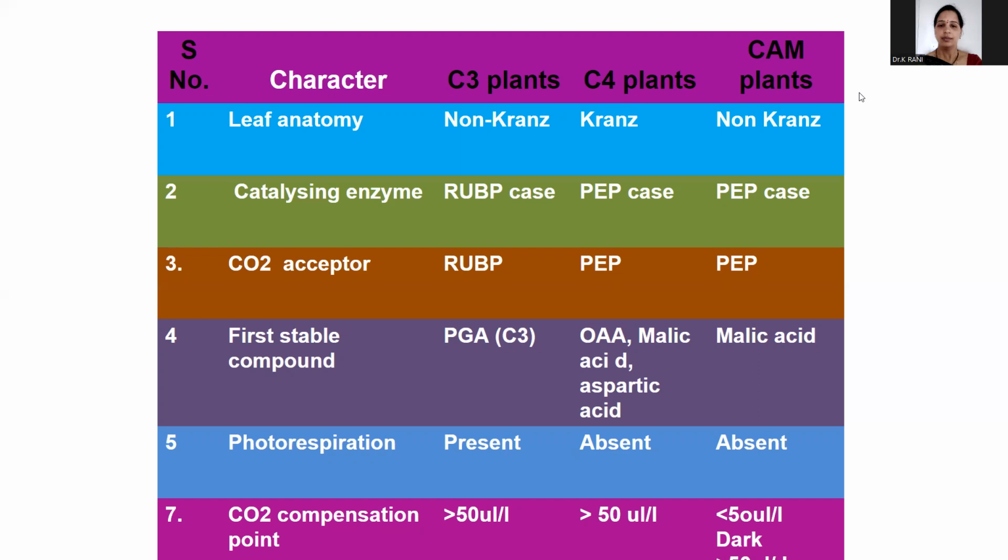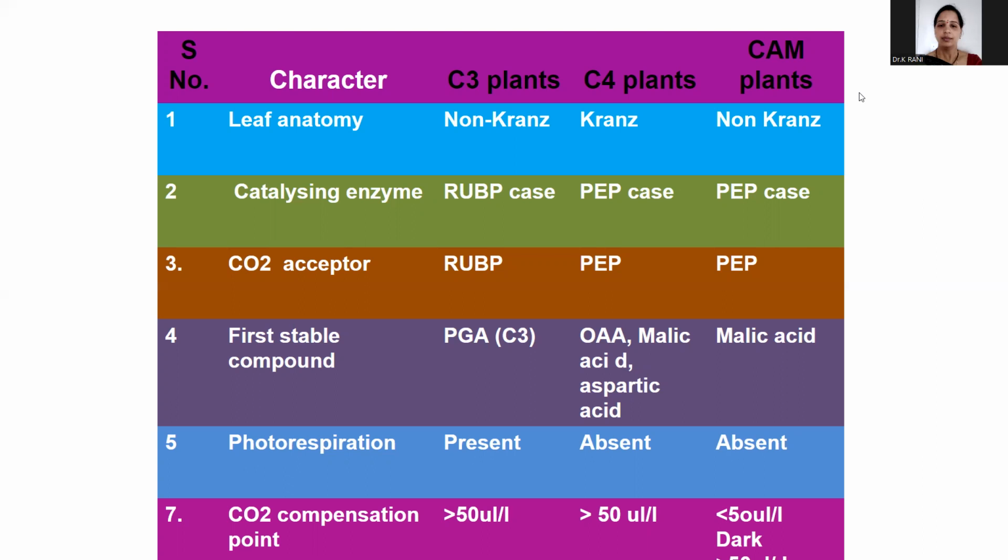The second one is the catalyzing enzymes. Which enzyme is the key enzyme in the cycle? In C3 plants it is RuBP carboxylase, ribulose bisphosphate carboxylase, or Rubisco.